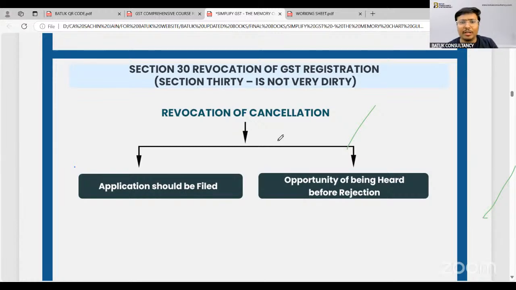You can go for the revocation application. If that is not possible, in that case you can file an appeal before the appellate authority.